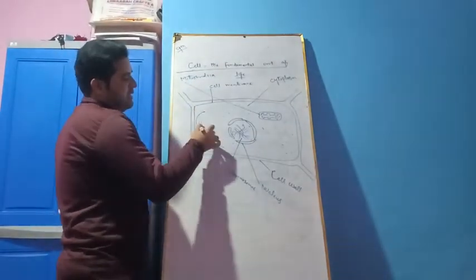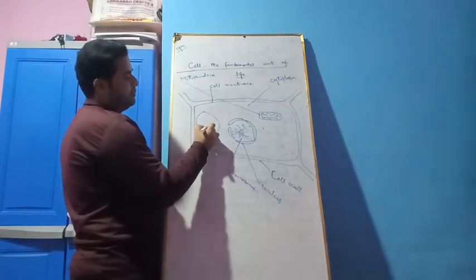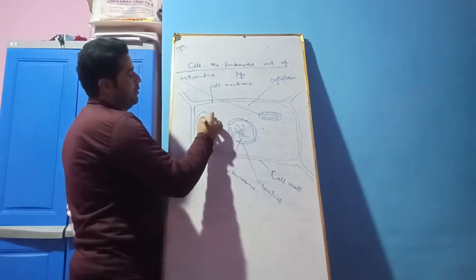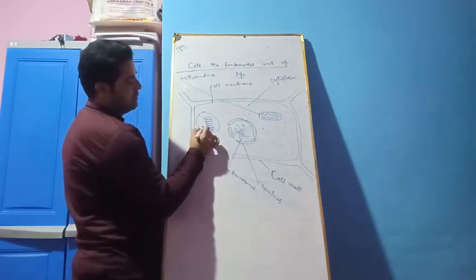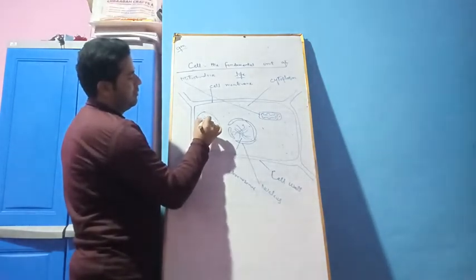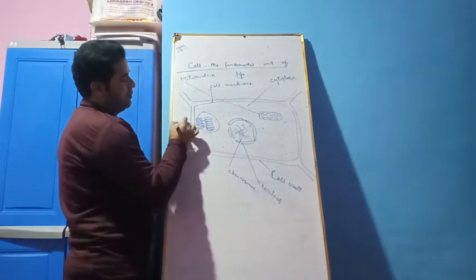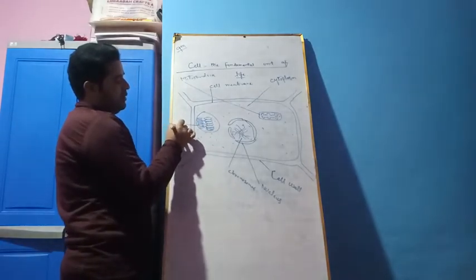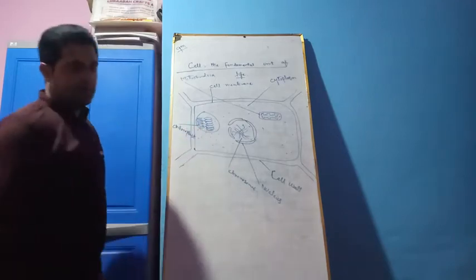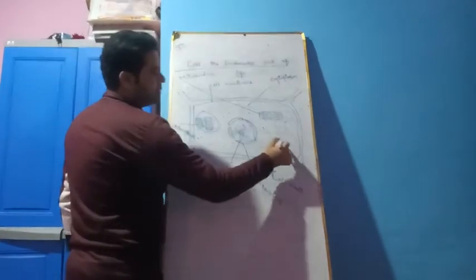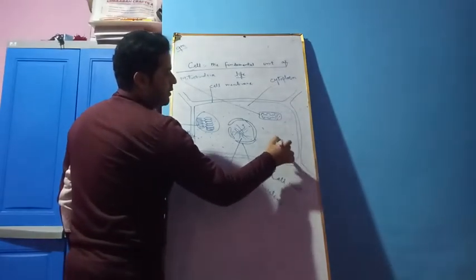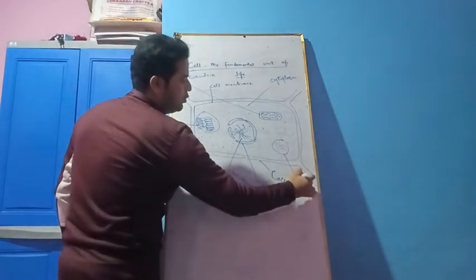Inside the plant cells there is another part which has these coin-like structures. This we call as chloroplast. This is chloroplast. Another cell organelle. This is the vacuole.